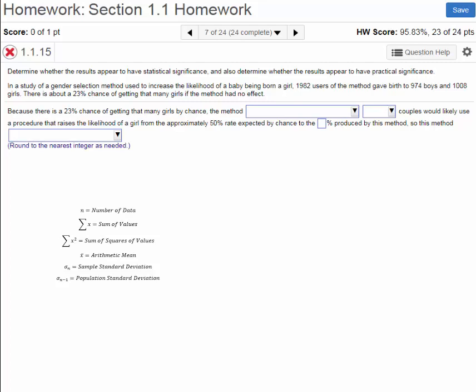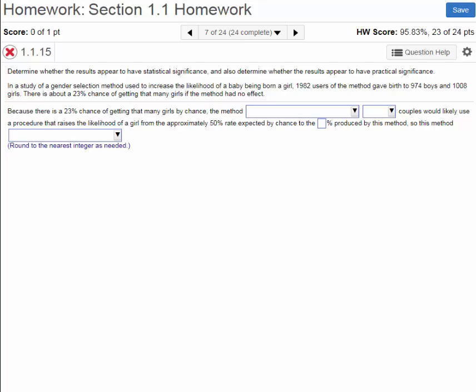Well, some calculations occur. You'll learn how to do these later, and here are the results in the next sentence of the exercise. It says, there is about a 23% chance of getting that many girls if the method had no effect. In other words, if we repeated this experiment a large number of times, each time with 1,982 couples, then about 23% of the time, just by chance, we would get this many girls, even without any special intervention.